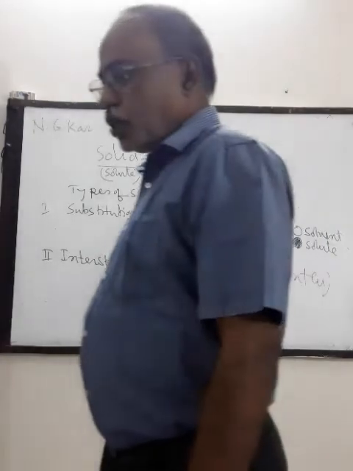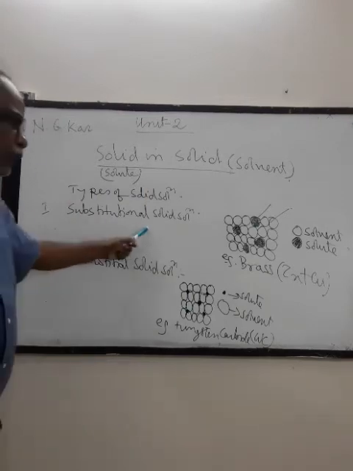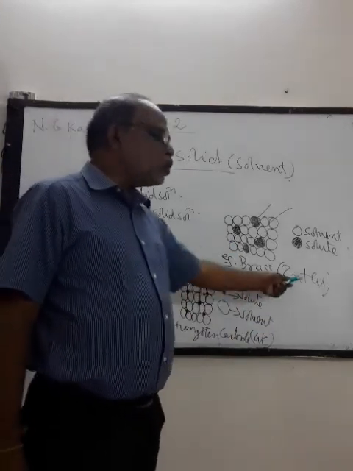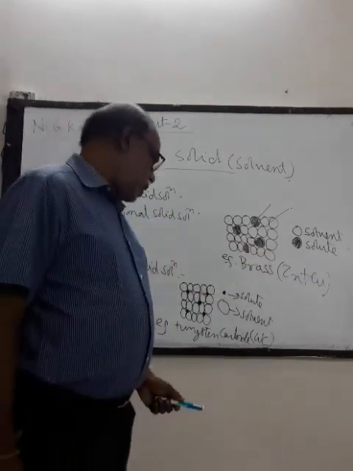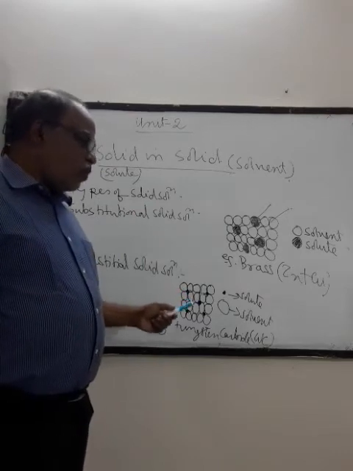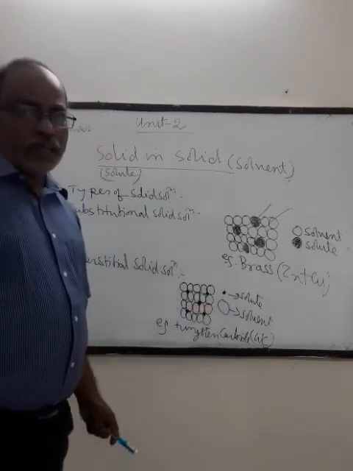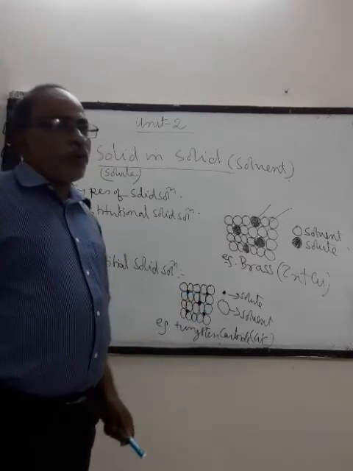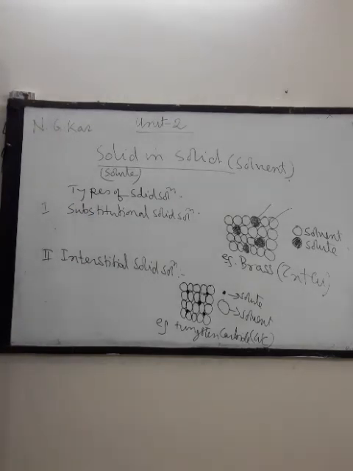These are tungsten molecules which are comparatively larger in size, and carbon occupies interstitial places or holes or voids of the tungsten metal. So these are two types of solid solution. Substitutional solid solution is generally formed by solids whose sizes are almost similar, so one replaces the position of the other. And in interstitial solid solution, the sizes of the two particles are dissimilar, one is smaller, the other is larger, so the smaller one takes the place of interstitial voids of the larger particle. So these are two types of solid solution.